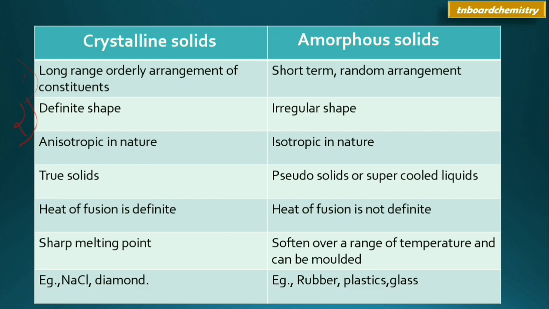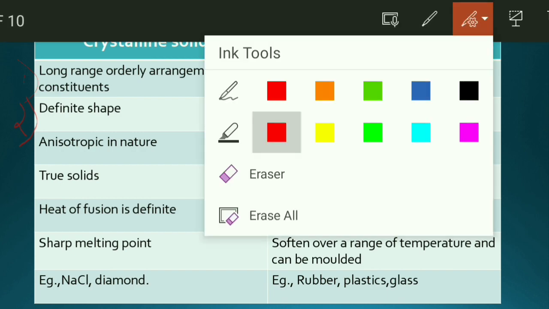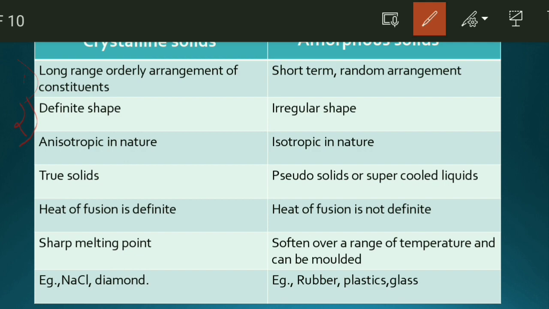Heat of fusion is the change in enthalpy when heat is provided to a substance so that it changes its form from solid to liquid at constant pressure. This is explained in heat of fusion.